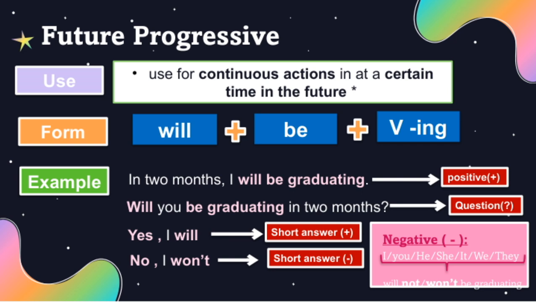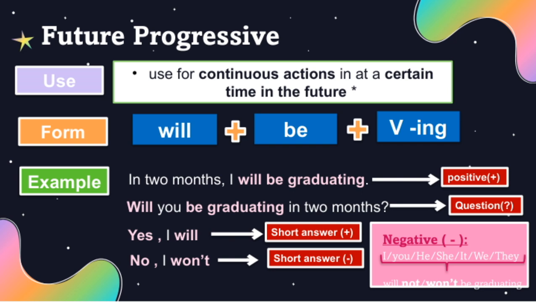Next, we have questions. When forming a question, we start with will, then the subject, then be, and the verb in the ing form. For instance, will you be graduating in 2 months? The short answer for a positive response is yes, I will, and for a negative response, no, I won't.